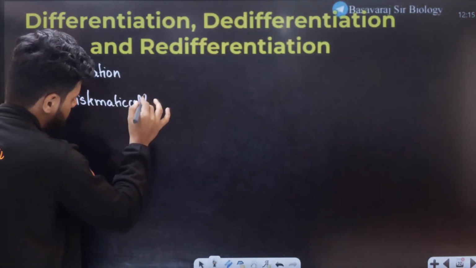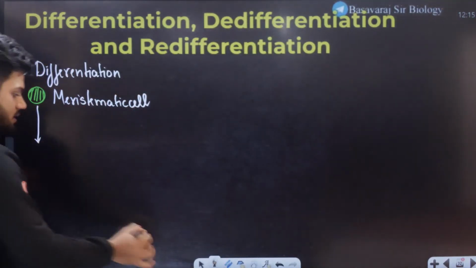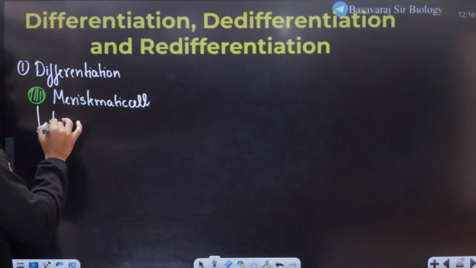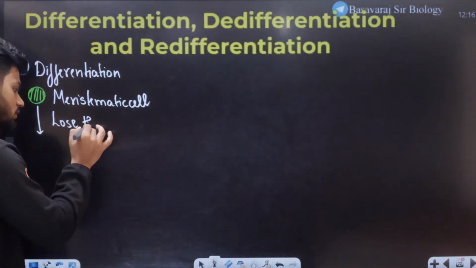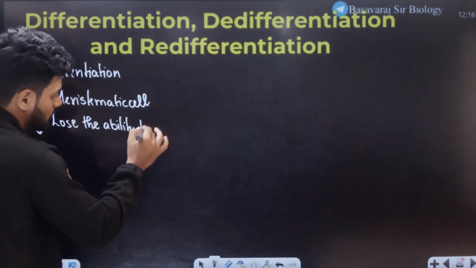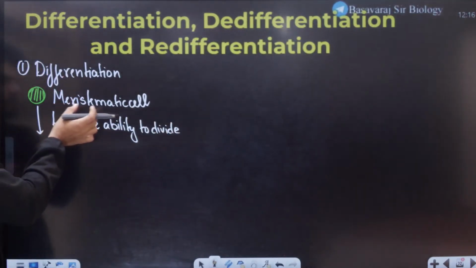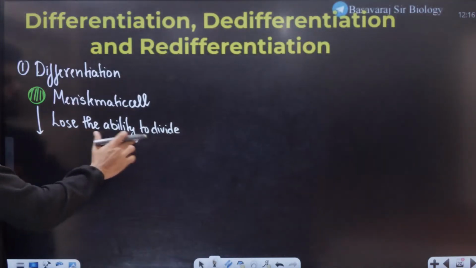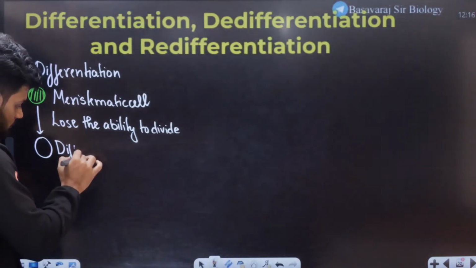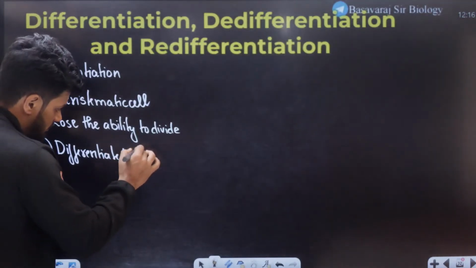Meristematic cell. This cell can divide. Now, this meristematic cell, students, will undergo a loss in life. It will lose the ability to divide completely. And once it loses the ability to divide, it becomes something called a differentiated cell.